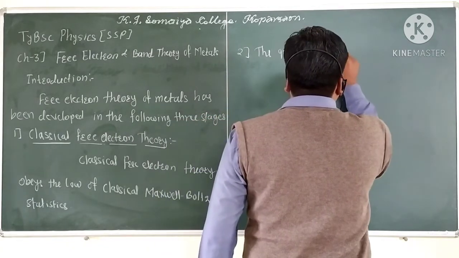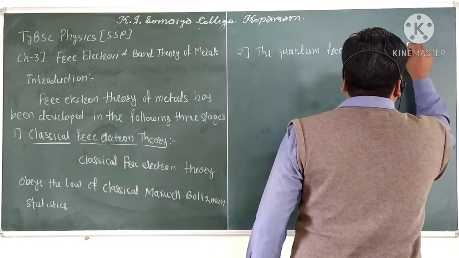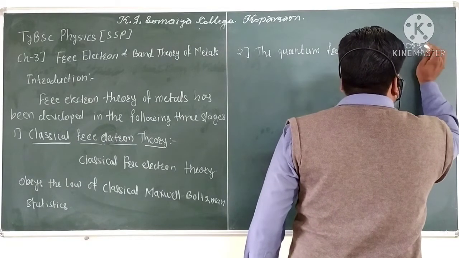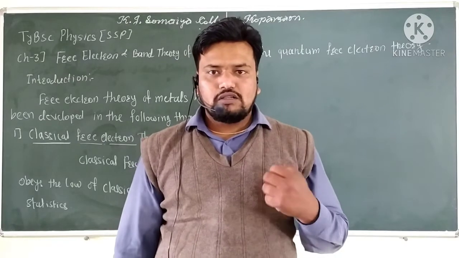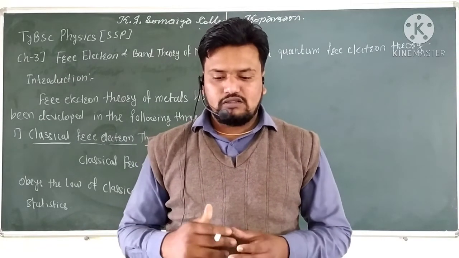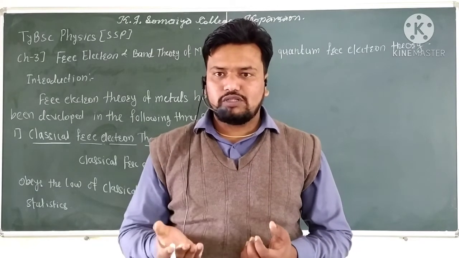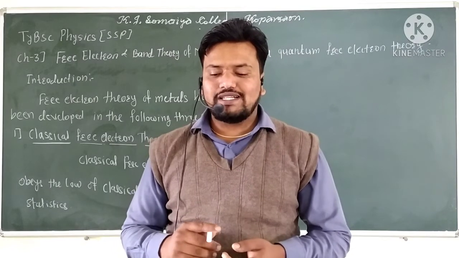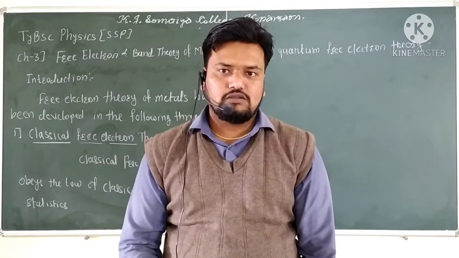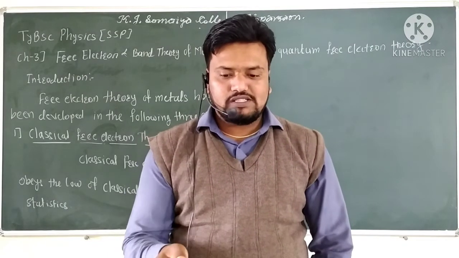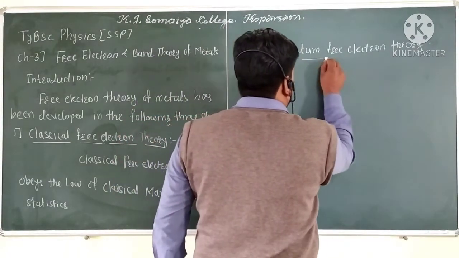After the classical free electron theory, a new theory was proposed by the scientist Sommerfeld in 1928. The quantum free electron theory treated the problem with quantum mechanics, and this theory obeys the law of Fermi-Dirac statistics.